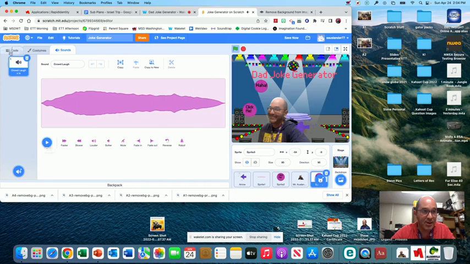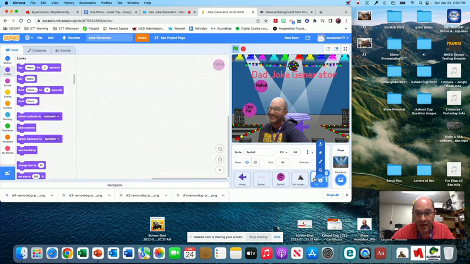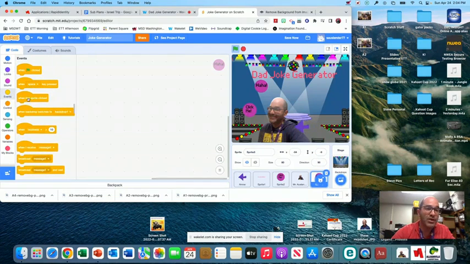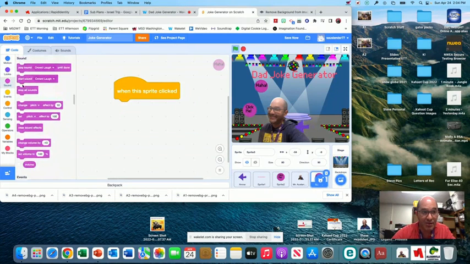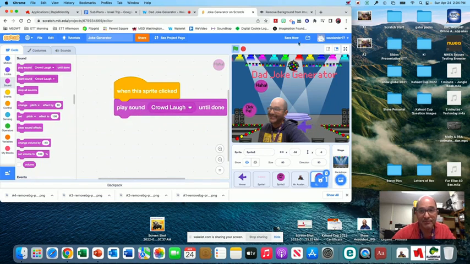And then the code should be for the sprite of the haha button event. When this haha button is clicked, when that sprite is clicked, sound, play the sound, crowd laugh until done.